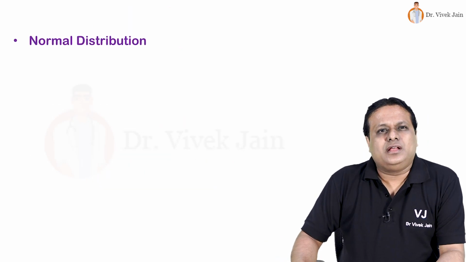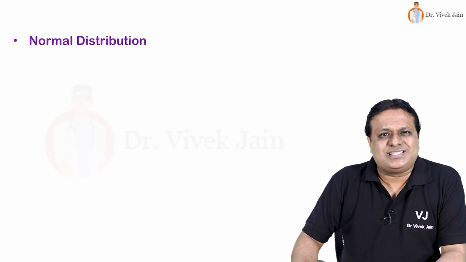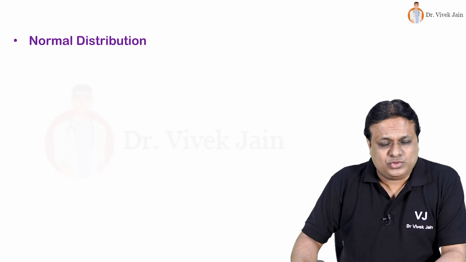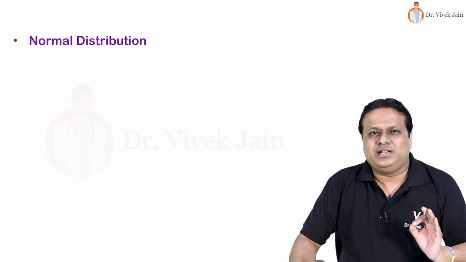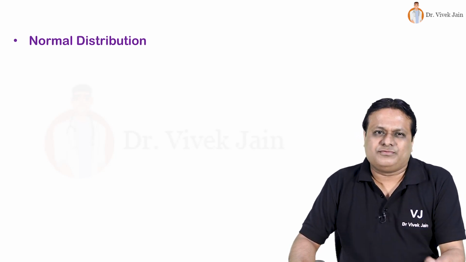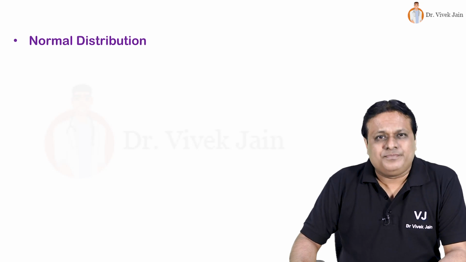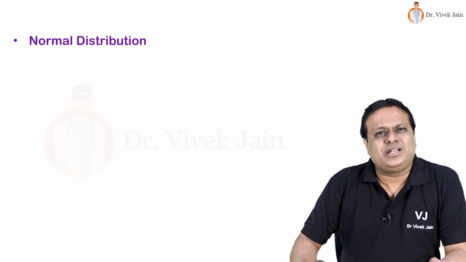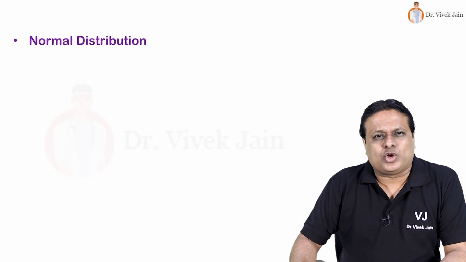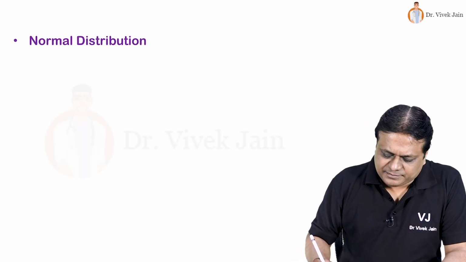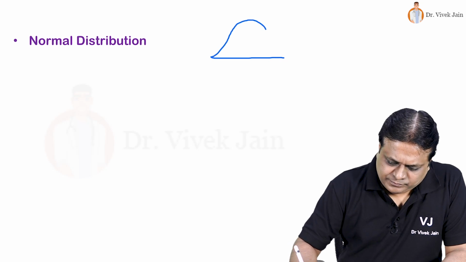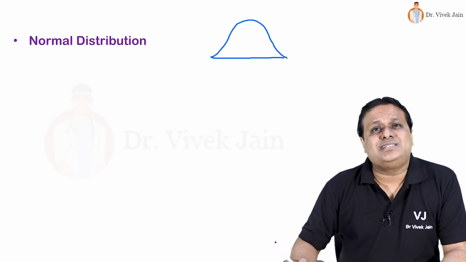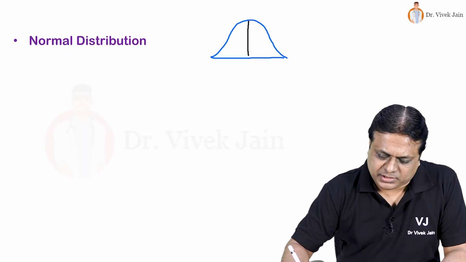Then we look at normal distribution, also known as standard or Gaussian distribution. Very peculiar questions and calculations are asked based on its properties as well as some formulae. So let's quickly go through that. Normal distribution, how does it look like? What is the shape of a normal distribution curve? It is a bilaterally symmetrical bell-shaped curve.